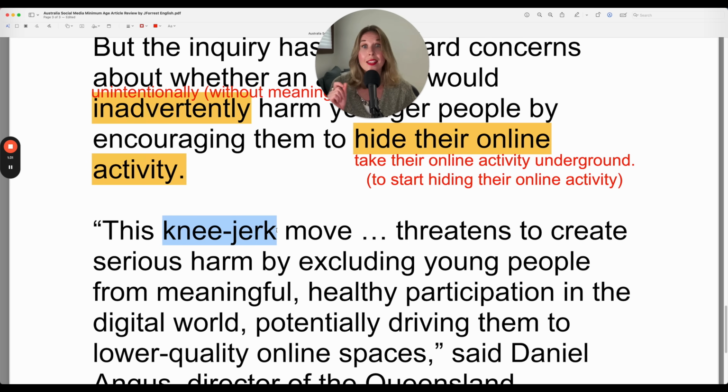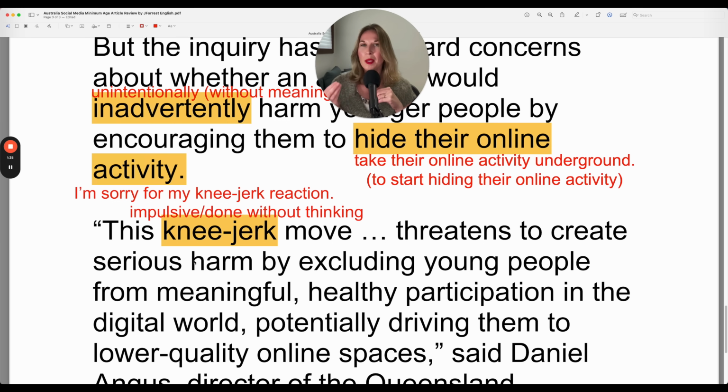Do you know what this means? As an adjective, knee-jerk. Do you remember going to the doctor's office maybe when you were a little kid and you had your legs crossed, and let's say this is your leg and this is your knee, and the doctor hit your knee with, I don't know what it was, a little hammer, but obviously not something that hurts, just hit it, and then your leg would go like this, but it was not intentional. It happened automatically or naturally. So that is a knee-jerk move. It is a move. Remember, a move is action that is done without thinking.